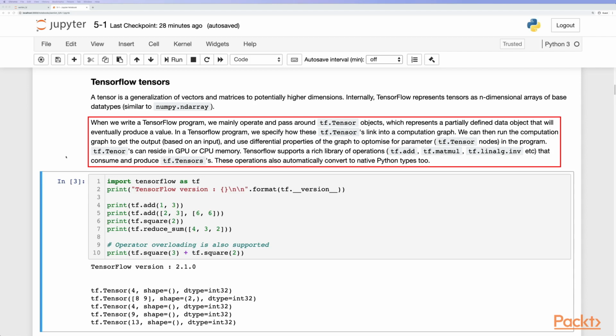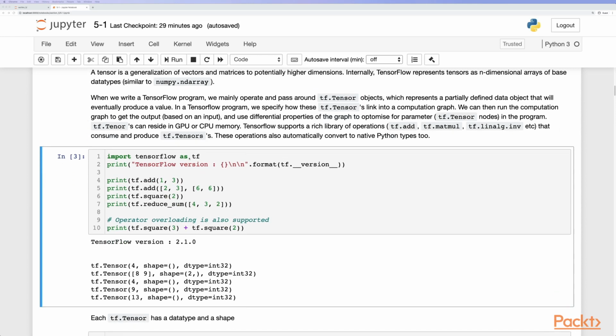We can then run the computation graph to get the output based on an input, and use differential properties of the graph to optimize parameter TensorFlow nodes in the program. TensorFlow tensors can reside in GPU or CPU memory. TensorFlow supports a rich library of operations such as adding, mathematical multiplication, and also linear matrix inverse that consume and produce TensorFlow tensors. These operations also automatically convert native Python data types too.